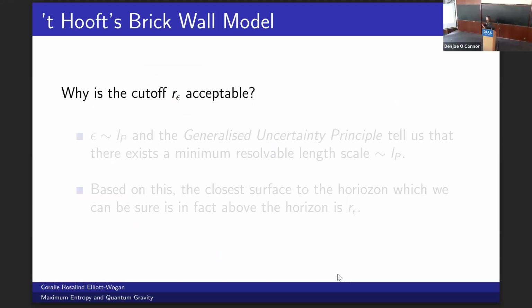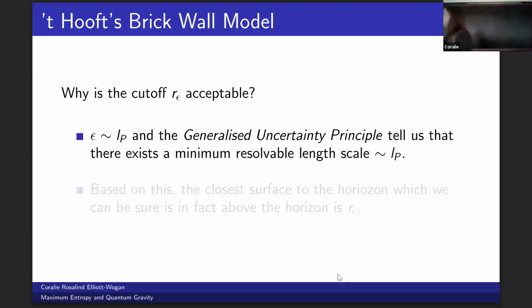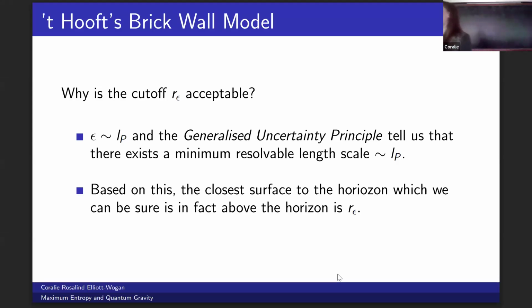You might be wondering what particularly is physical about the cutoff at r_ε. Initially I thought it was slightly strange, but actually we've established that ε is small, similar in order to the Planck length, and the generalized uncertainty principle tells us that there exists a minimum resolvable length of the order of the Planck length as well. So actually, the closest we can get to the black hole, while also being certain that we are indeed above the horizon, coincides with this distance r_ε. So it does actually make sense to do this.